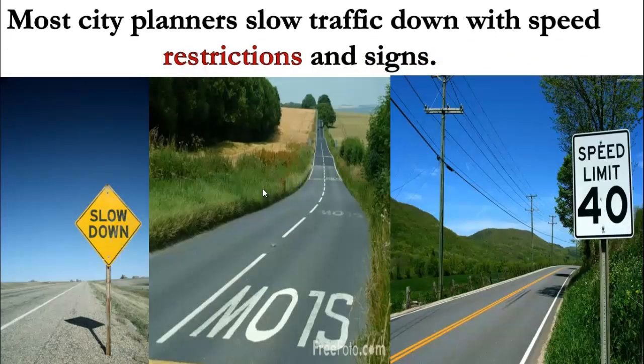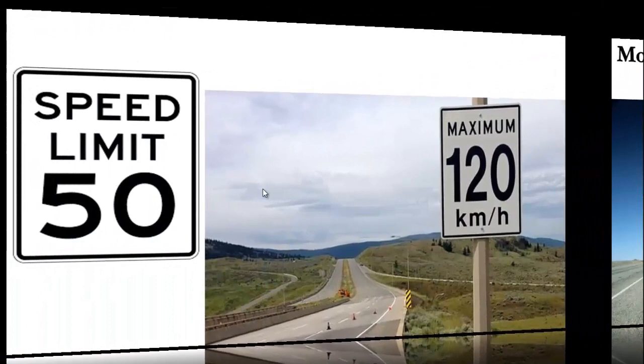Next one. Most city planners slow traffic down with speed restrictions and signs. So the word here we have restrictions. Restrictions. Like you can't exceed the speed limit if you look at this picture. Okay, you have 40 kilometers at most here. So this is a restriction here. You have to slow down. Restriction. Okay, comes from the verb restrict.